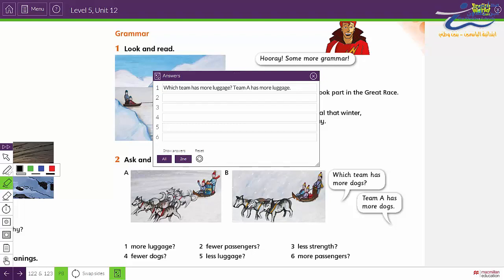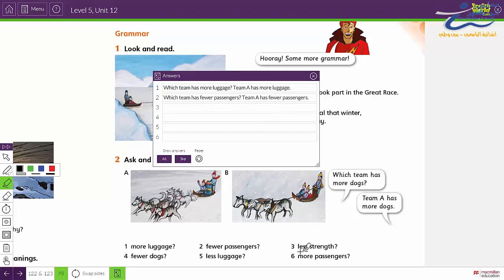We have here 2 passengers, 2 people. So the question will be, which team has fewer passengers? And the answer will be, Team A has fewer passengers, just 1.